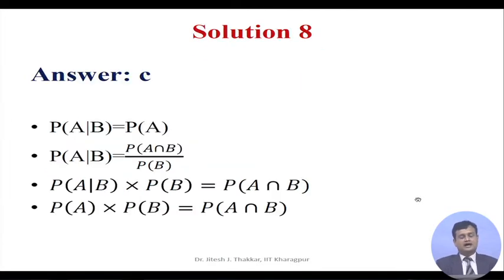So, the answer is C, and the solution is: P(A | B) is P(A), and P(A | B) is equal to P(A ∩ B) divided by P(B). If I rearrange the terms, then P(A | B) times P(B) is equal to P(A ∩ B), and P(A) times P(B) is equal to P(A ∩ B).